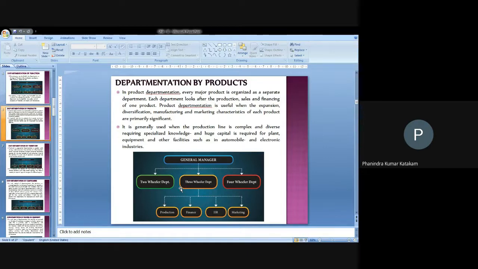Here an example is given regarding an automobile company, which manufactures three types of vehicles: a two-wheeler department, three-wheeler department, and four-wheeler department. Further, within each department they can classify themselves. Here an example is given for the three-wheeler department, classified based on its requirements as production, finance, HR, and marketing. This depends upon the nature of the organization.